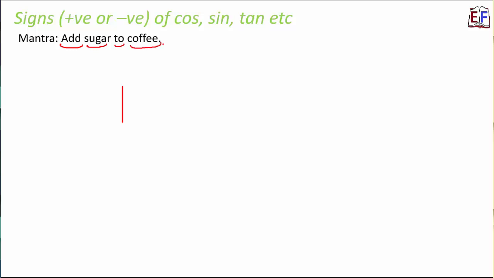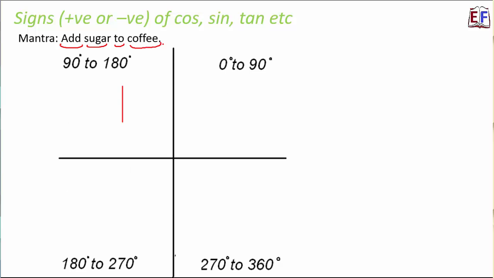Now what is that? For this we use the concept of a unit circle. In fact, we use the concept of quadrants. What we do is divide it into 4 quadrants. This is the first quadrant, this is the second quadrant, this is the third quadrant, and this is the fourth quadrant.